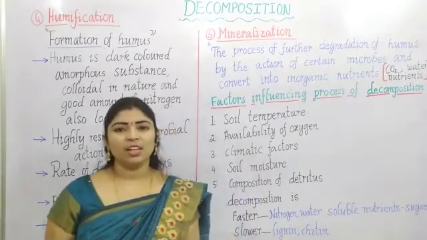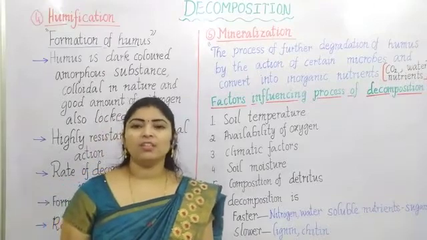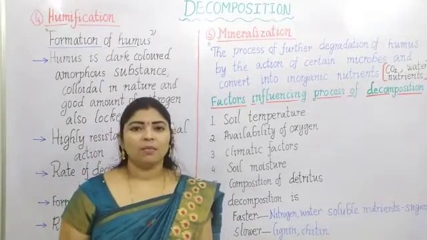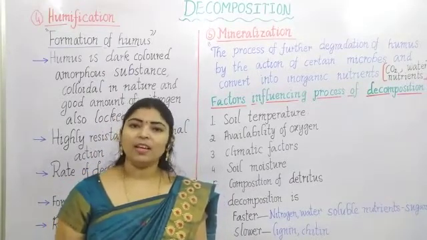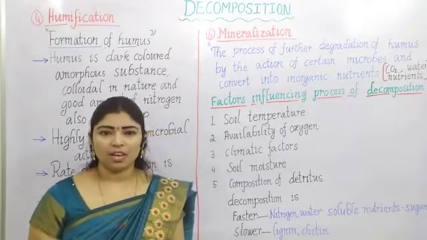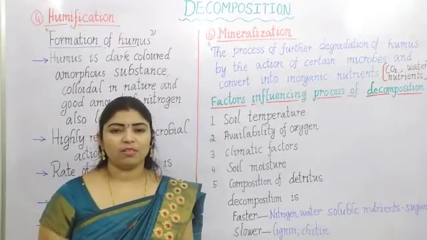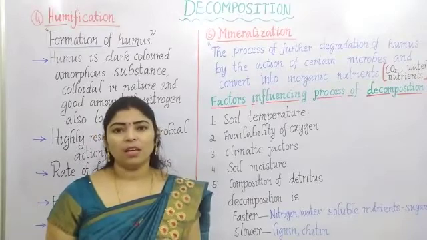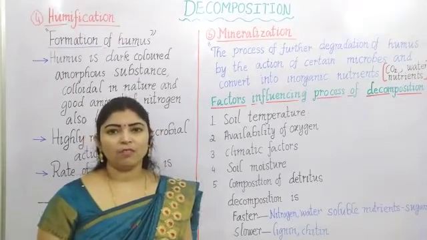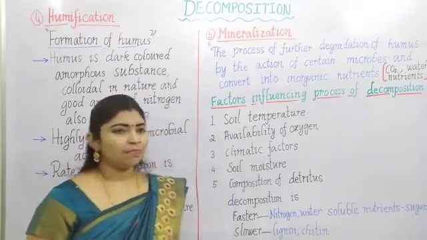This humification can take place naturally also. It can be done artificially. Artificial humification means a composting process. The detritivores can be utilized for the process of humification.